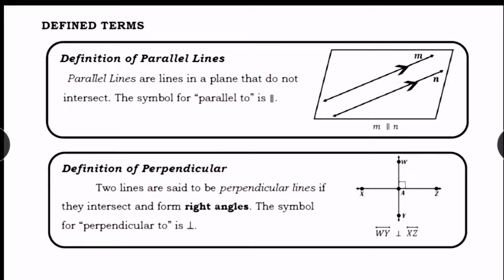Now, what if the two lines intersect and form a right angle? This is what we call perpendicular lines. Perpendicular lines are lines that intersect and form a right angle. The symbol for perpendicular to is like an inverted T. In this example, line WY is perpendicular to line XZ because they form a right angle.